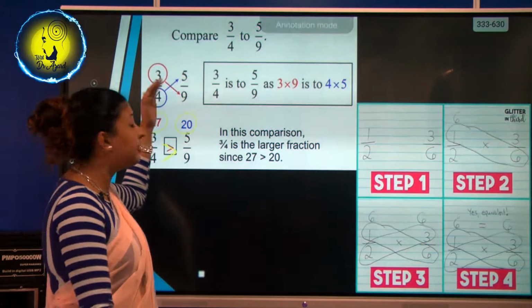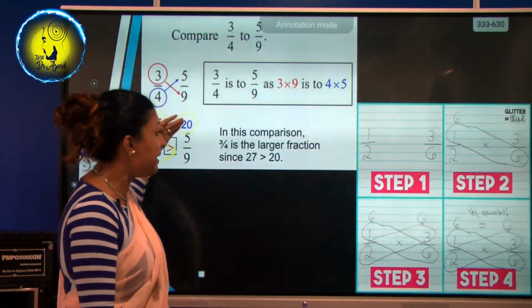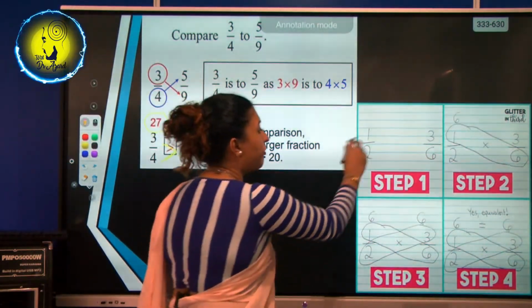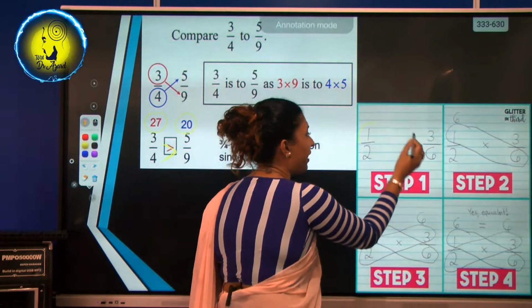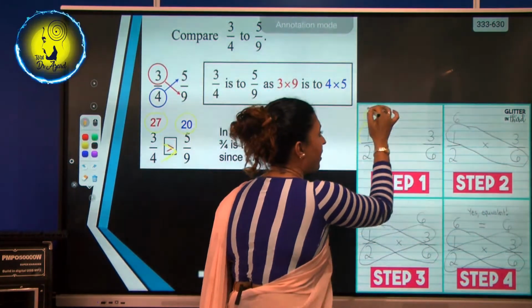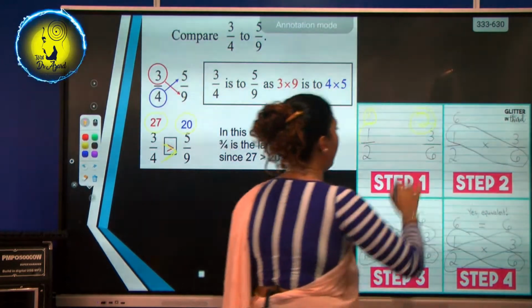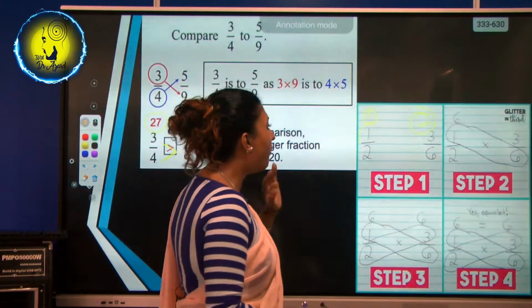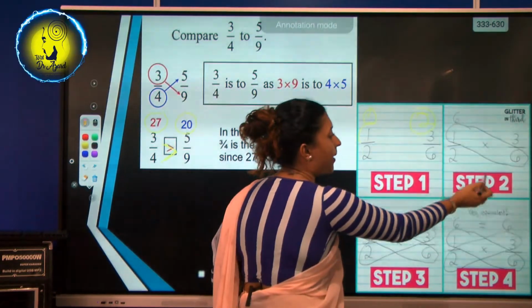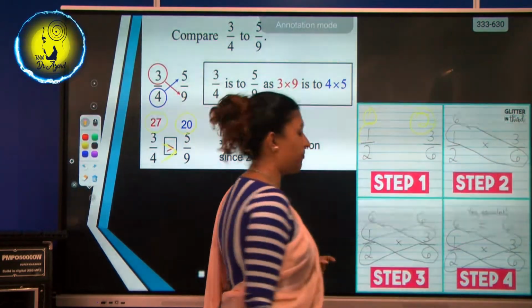Now if you are not so clear from this side, look at this side. I have given two fractions, fraction number 1 and fraction number 2. See, now in this, how do you multiply? This is the first step: 1 into 6.